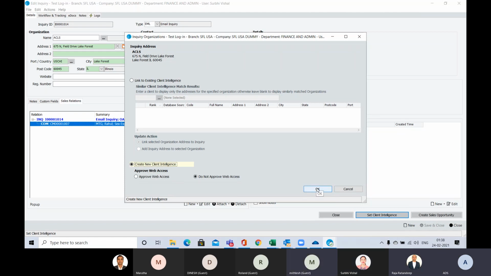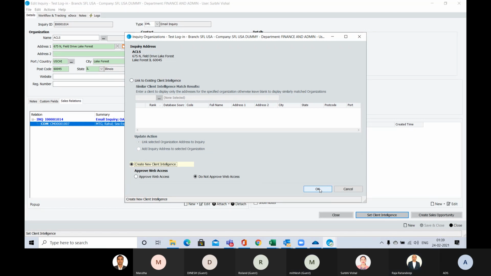Raja, when is a customer registered in the system? At what point does the change get done? Right now, Surabhi is updating the intelligence. The customer has not been updated yet, it's just sales. You can see the code is not generated. So let Surabhi complete the flow. The moment the customer is registered, you can go and proceed with the denied party screening before saving it as a registered customer. Okay.